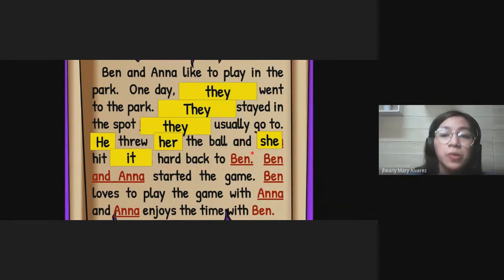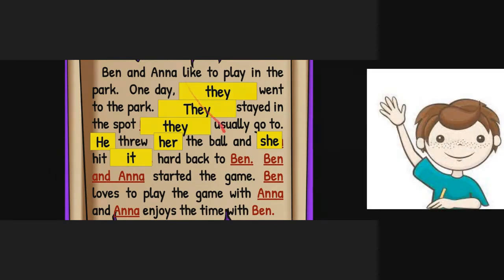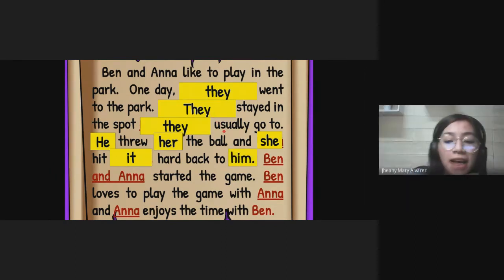What is the best word to replace the name Ben? Kiefer, threw her the ball and she hit it hard back to Ben. What's the best word to replace the name Ben? Okay, I can see the answers in the chat box. Him is correct.